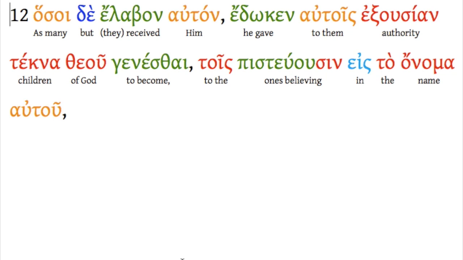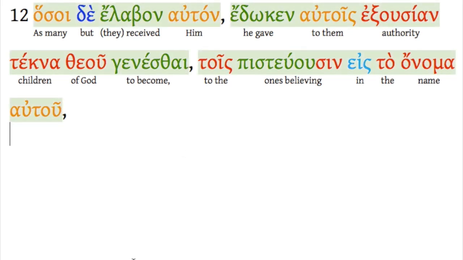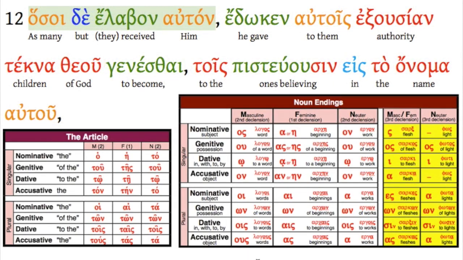Hasoi de elabon auton, edoken autois, exousion, tekna theu gen esthai. Tois pistiu usin, eis ta anima autu. Punctuation is your friend, never forget, because it helps you keep the phrases separate. As many as received him, he gave to them authority, children of God to become, to those believing in his name. Three phrases here. This is sort of long. Let's look at it a phrase at a time.